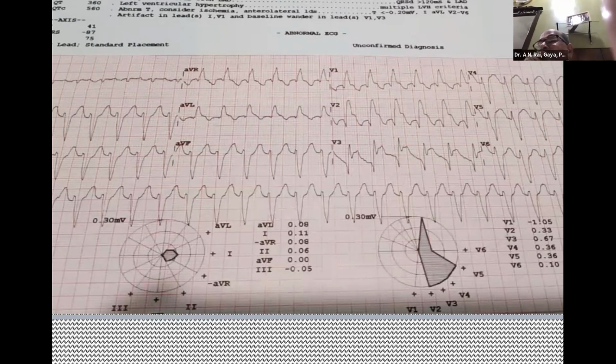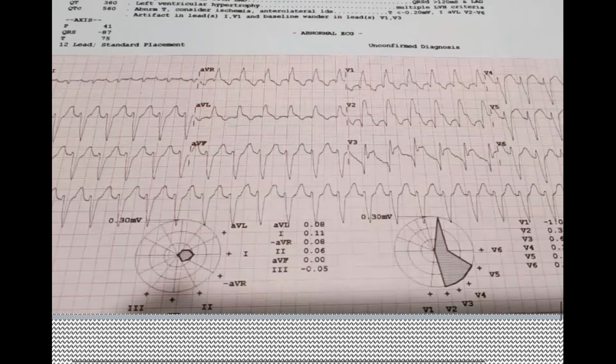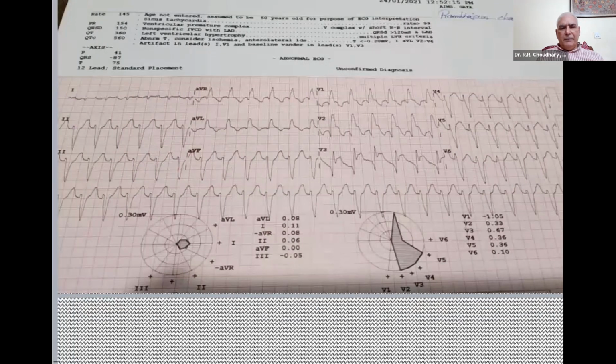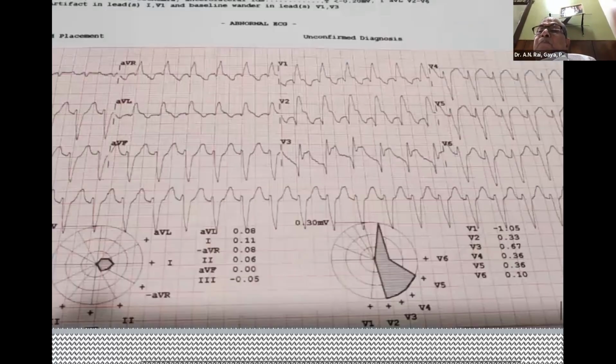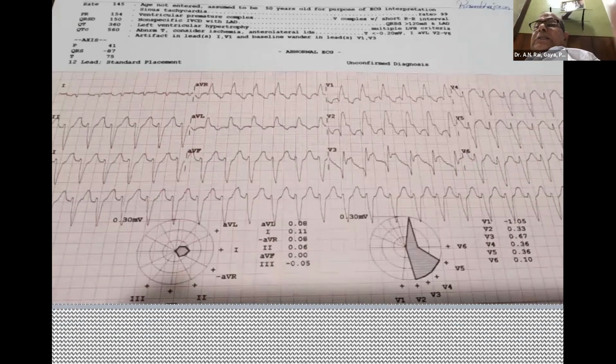Dr. Ketan? I think he's not there, sir. Oh, he's not there. It is SVT with pre-existing right bundle branch block. Yes. So how will you confirm and differentiate? Either you have the baseline ECG before the arrhythmia, or the ECG after the arrhythmia is treated.